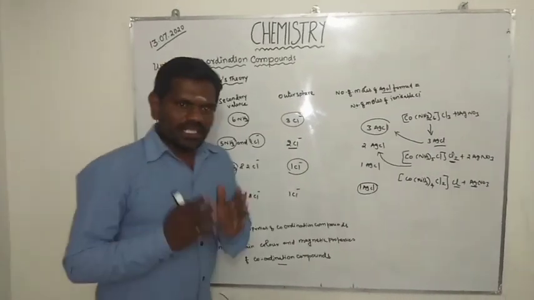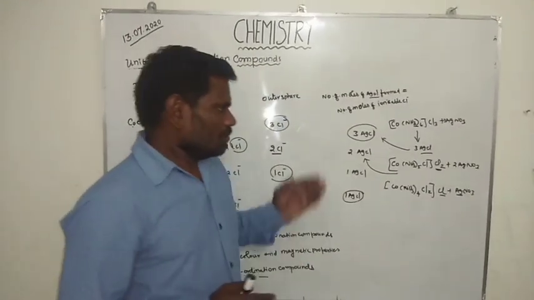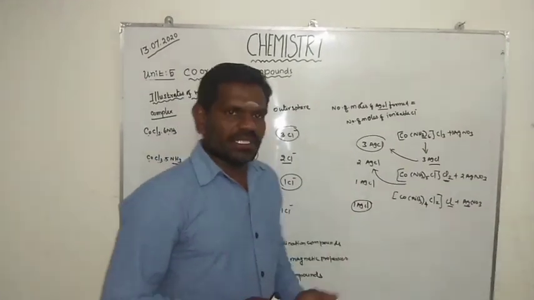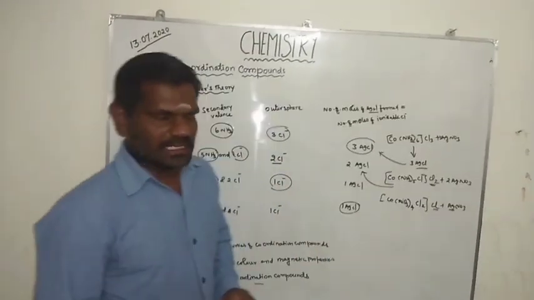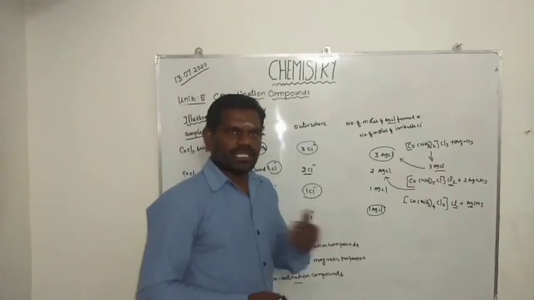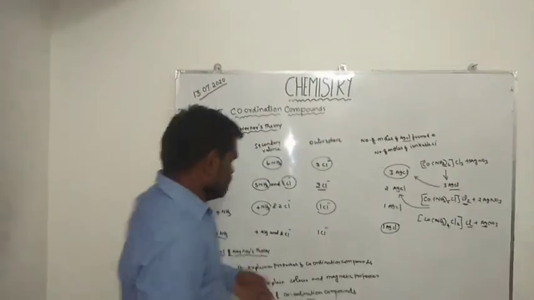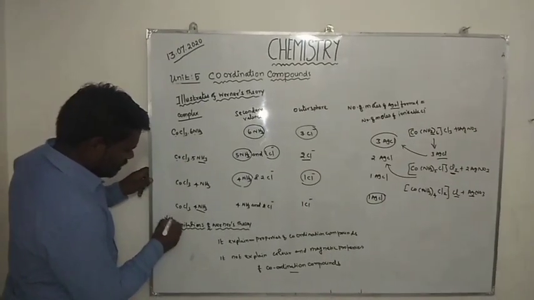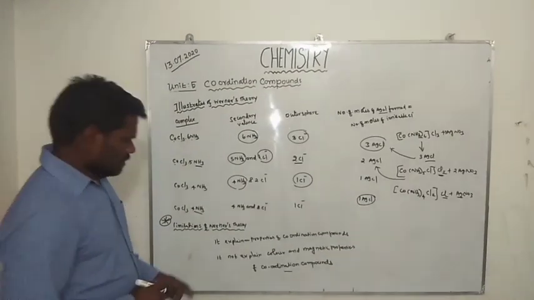So the arrangement of atoms in the coordination compound exhibits some colors, and different types of ions are there. What are the limitations of Werner's theory? Very important.